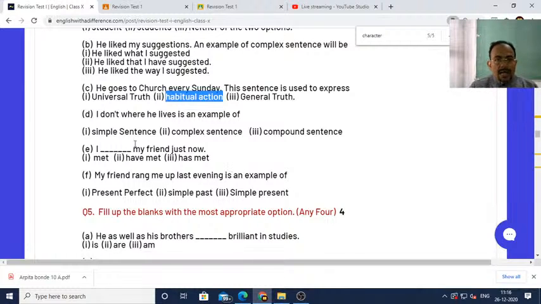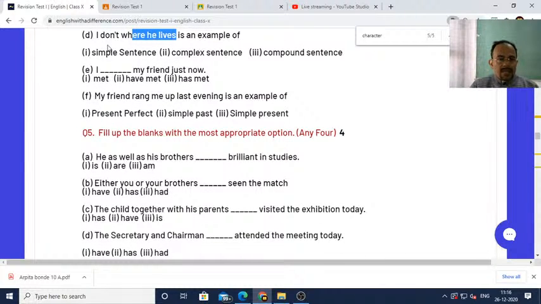Next question, you see, I don't know where he lives. I don't know where he lives is an example of complex sentence. Why complex sentence? Because I don't know is the principal clause and where he lives will be the subordinate clause. Okay. Next, I met my friend just now.